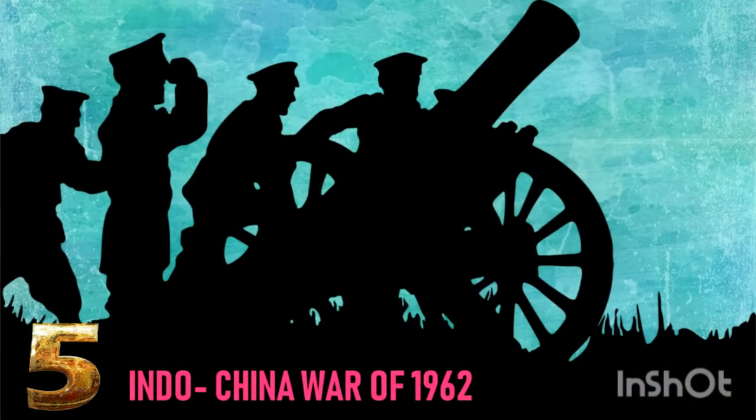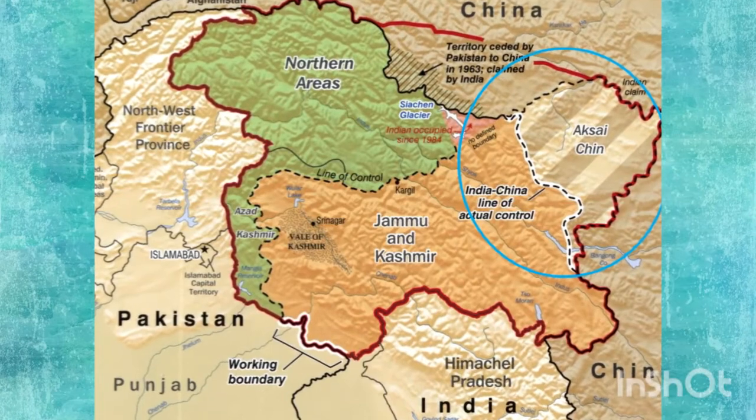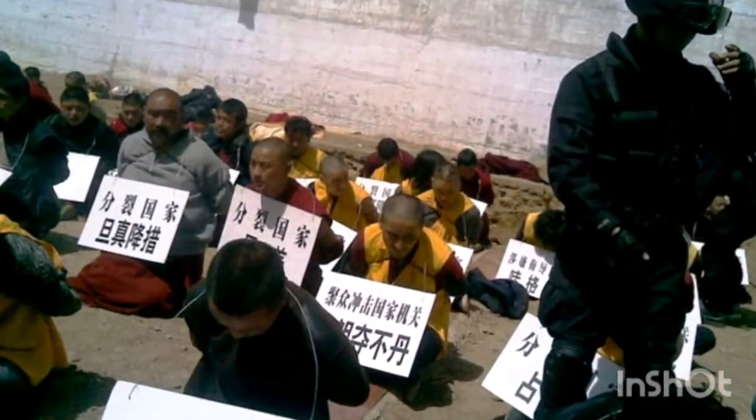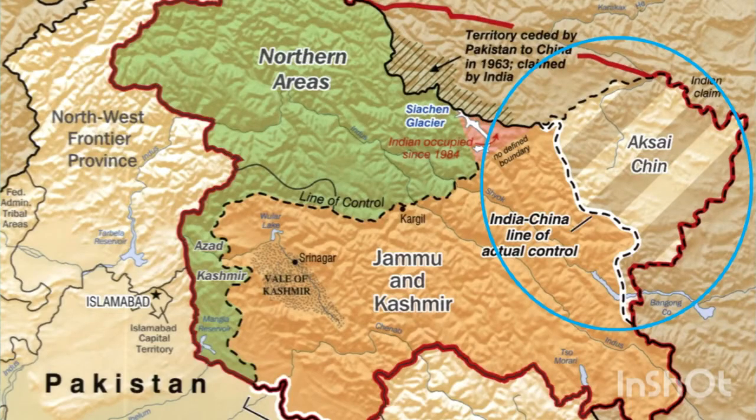Number 5. Indo-China War of 1962. The Indo-China War was a war between China and India that occurred in 1962. A disputed Himalayan border was the main pretext for war, but other issues played a role. A series of violent border incidents occurred after the 1959 Tibetan Uprising, when India had granted asylum to the Dalai Lama. The war ended when China declared a ceasefire on 20 November 1962 and simultaneously announced its withdrawal to its claimed line of actual control.